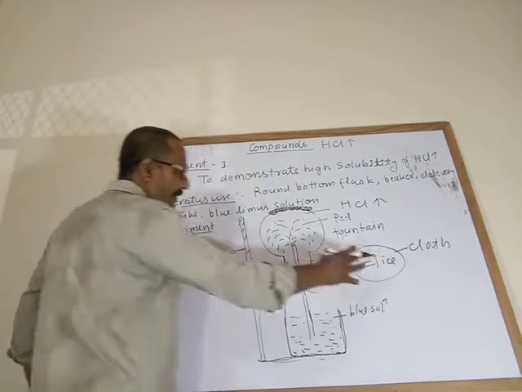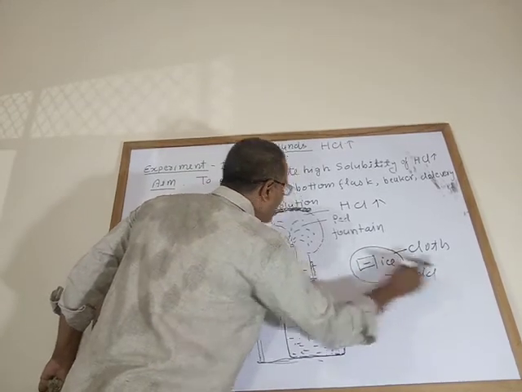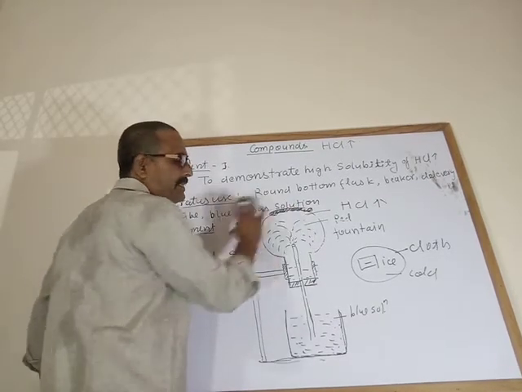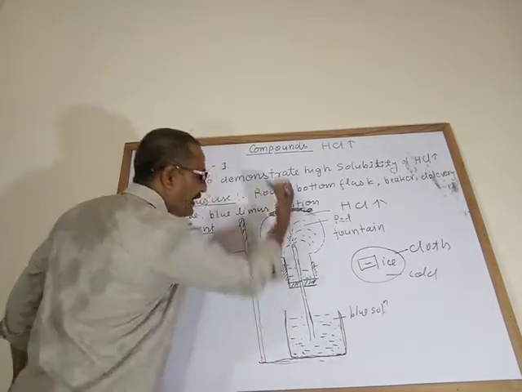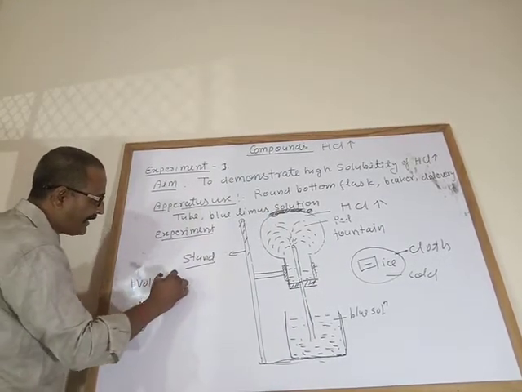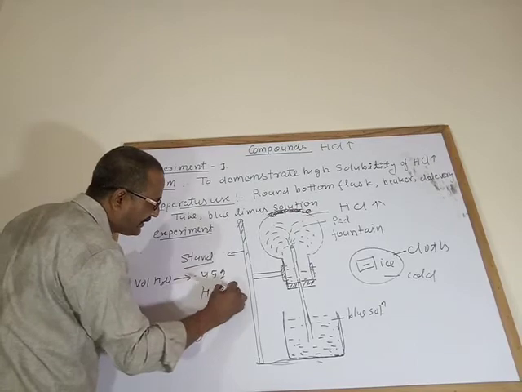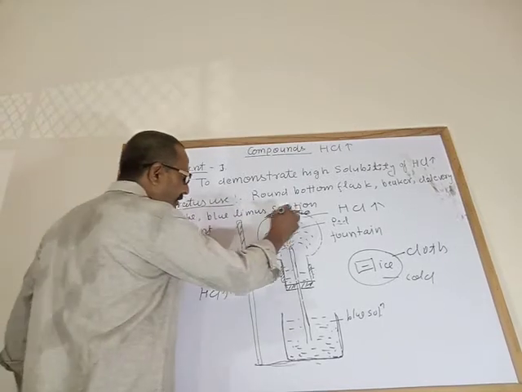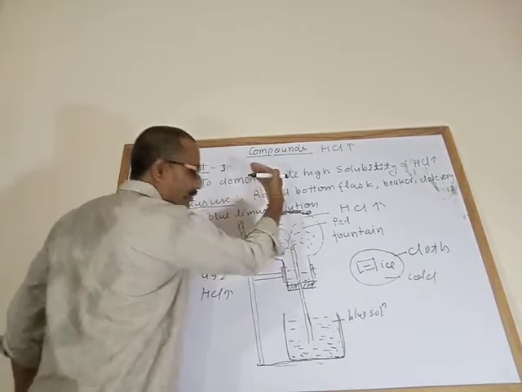What happens when you put this cloth wrapped with cold ice, so that the temperature of this area will decrease? When the temperature decreases, it creates a vacuum, because you know that one volume of water can dissolve 452 volumes of hydrogen chloride gas. I already explained this one. When you keep the wet cloth wrapped with cold ice here, it creates a vacuum.